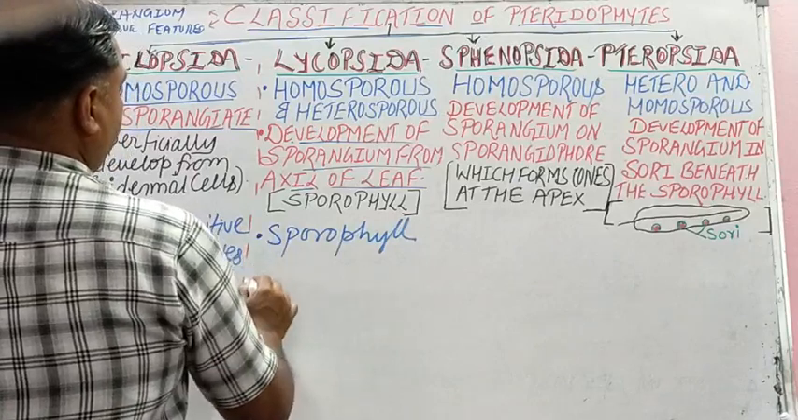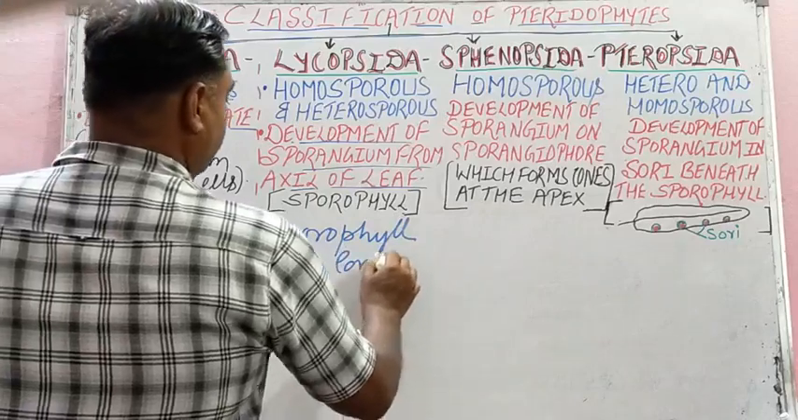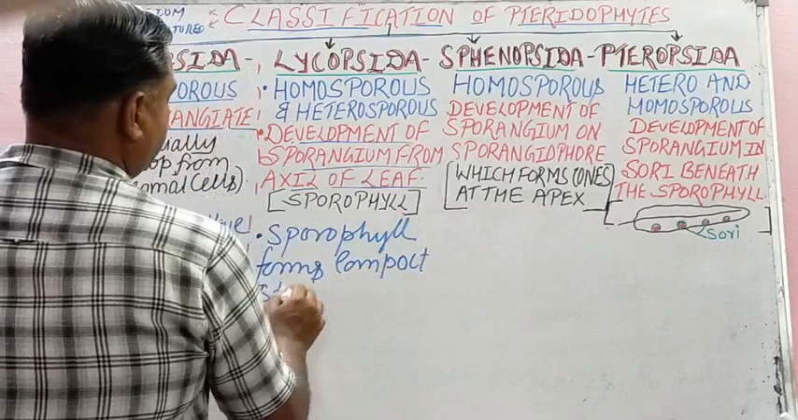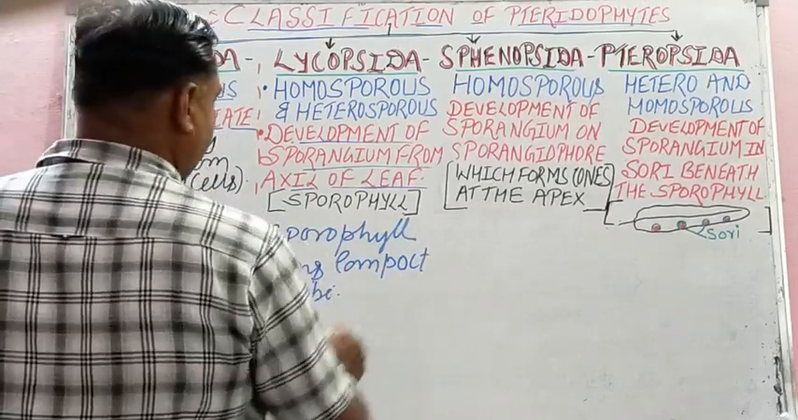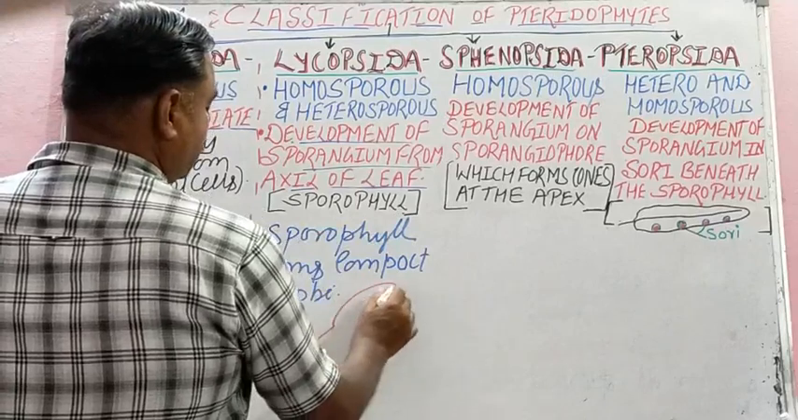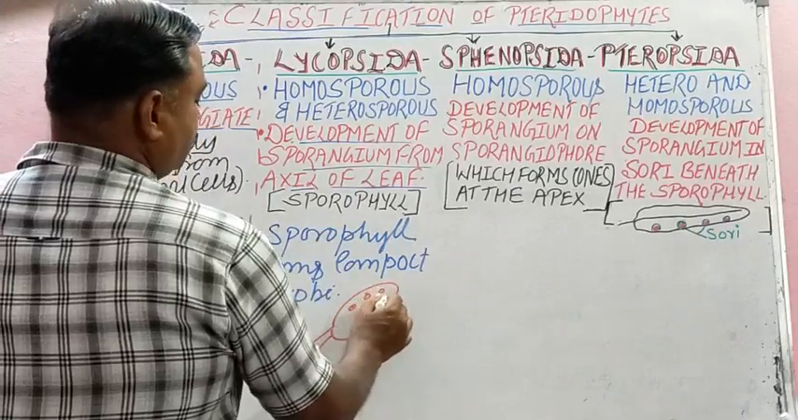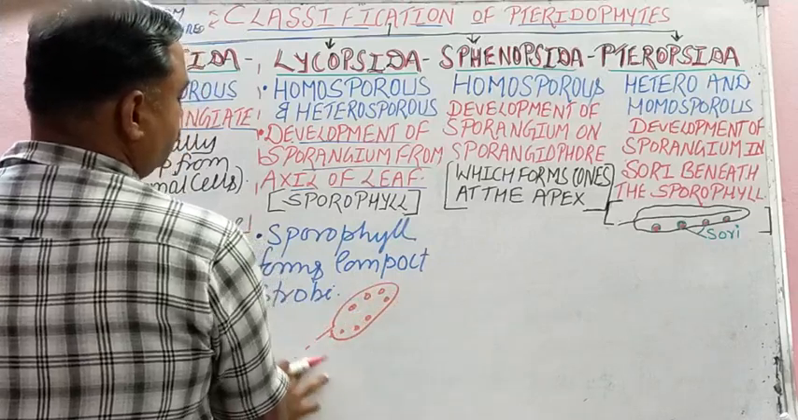Sporophyll forms compact strobili. And I am drawing the structure to show you strobili. It is like this. Compact strobili, it becomes like this. Strobilus or strobili, isn't it?